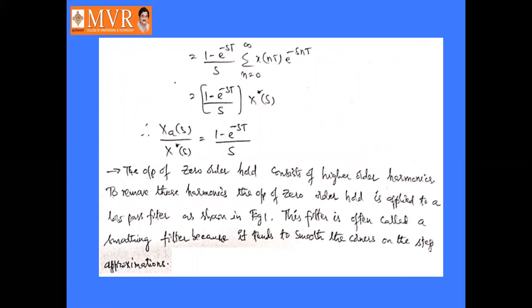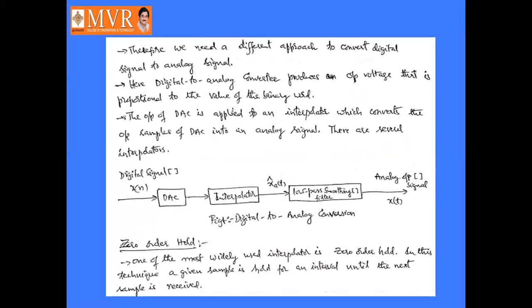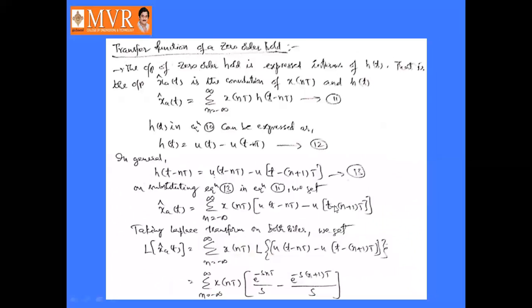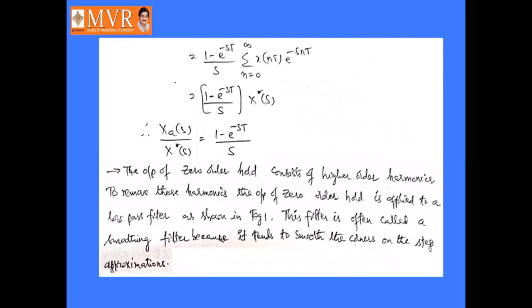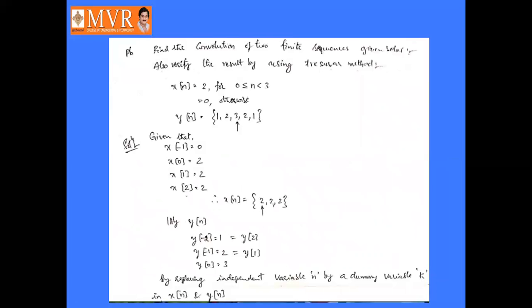This filter is often called a smoothing filter because it tends to smooth the corners on the step approximation. That's why it is called a low pass smoothing filter. So this is the transfer function of the zero order hold, which is one of the interpolator techniques. Next we will see a problem.